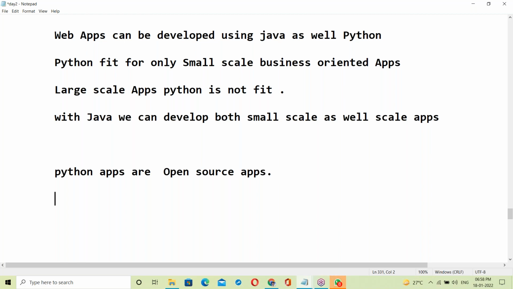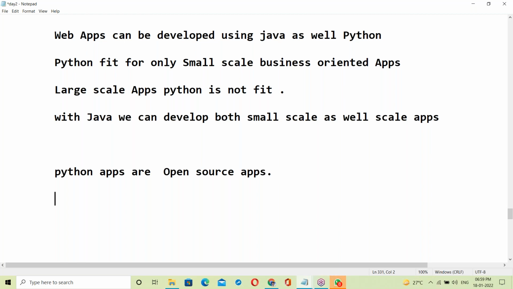If we are able to see the real-time project code, what happens? Support team guys can see the complete Python application code, and if they can see the code, they can hack it. But a Java application is not open source.